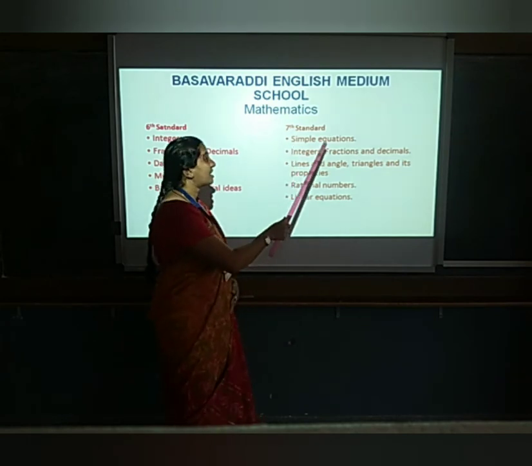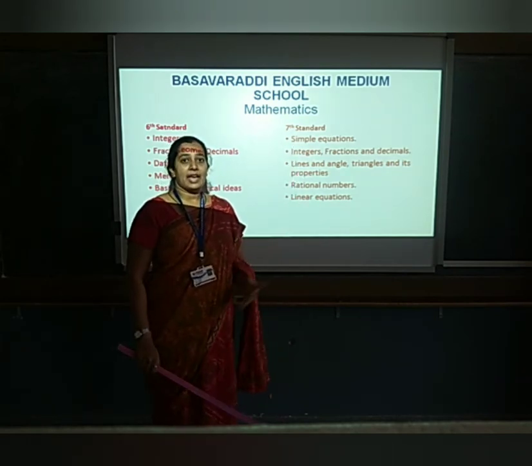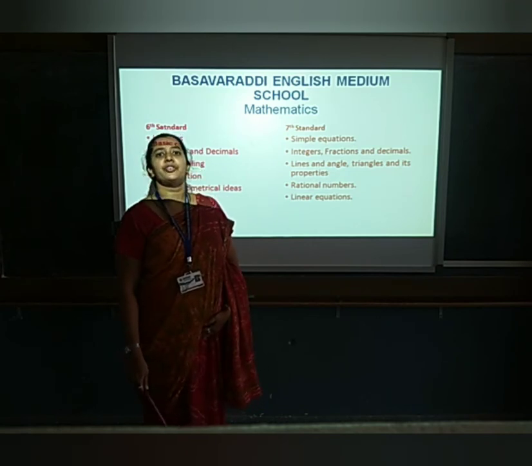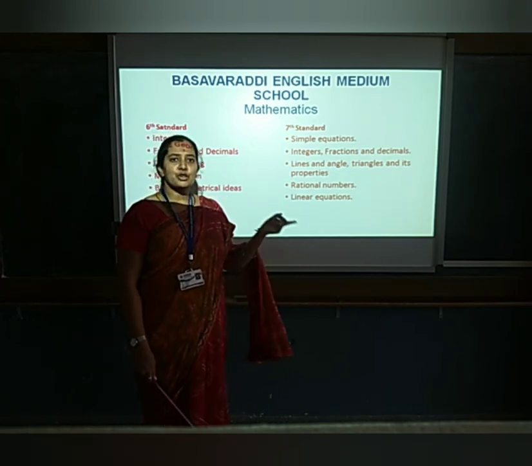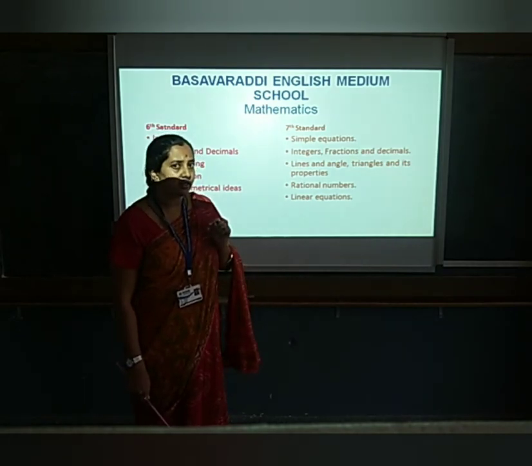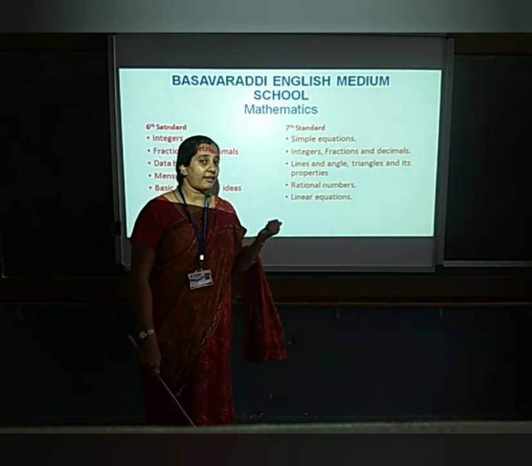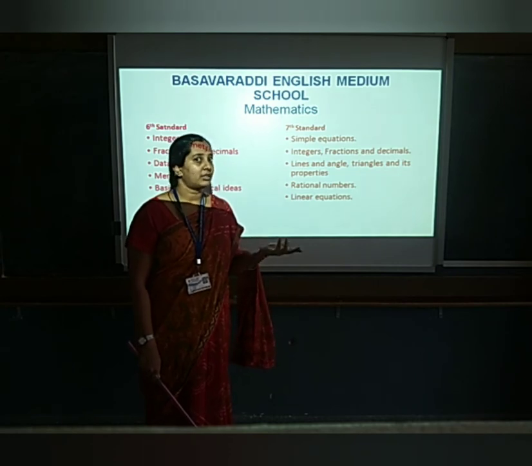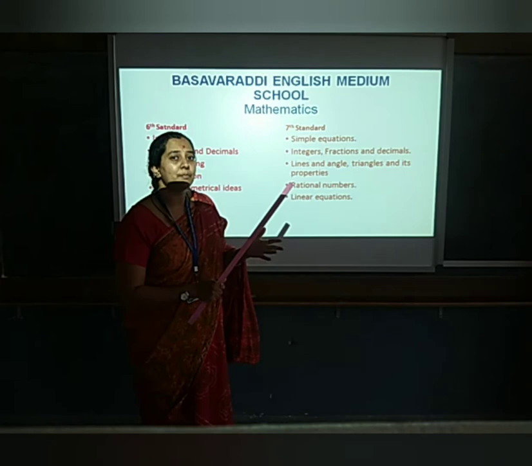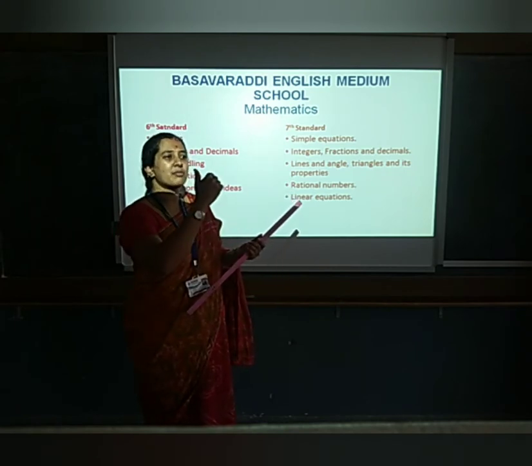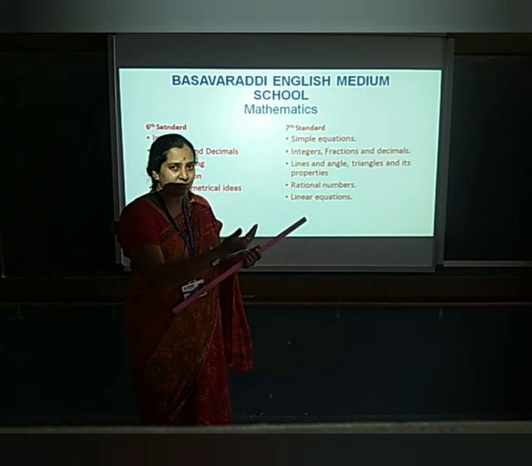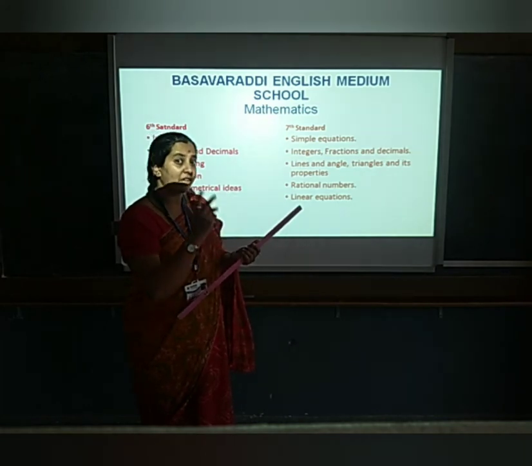Okay? First is simple equations. X plus 5 is equal to 15. How did you get 15? Something should be added to 5 so that you can get 15, right? Therefore, how much should we add? Add it there. Therefore, the x value will be 10. How to solve? These are the simple ones. In this only we have some more of the complicated ones. Simple but complicated. Very interesting.